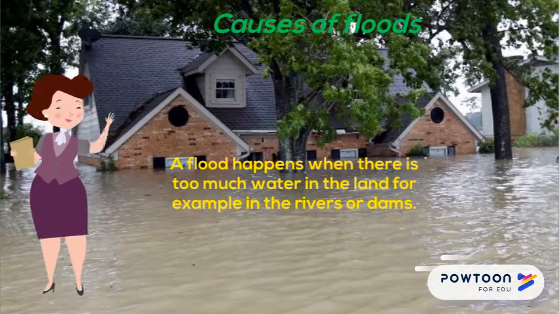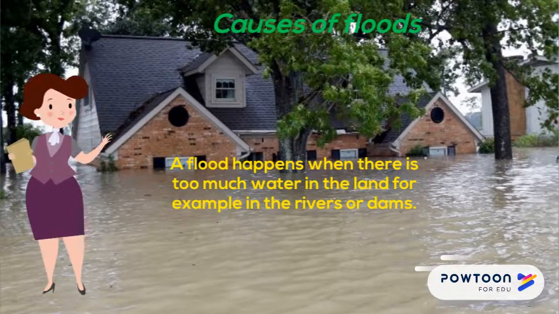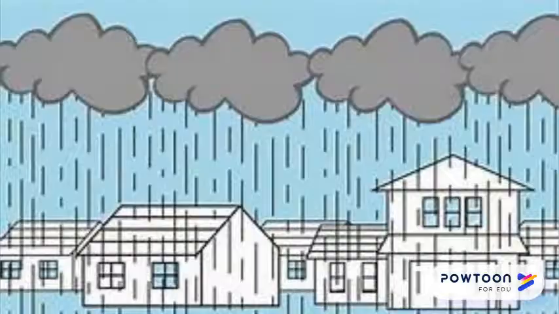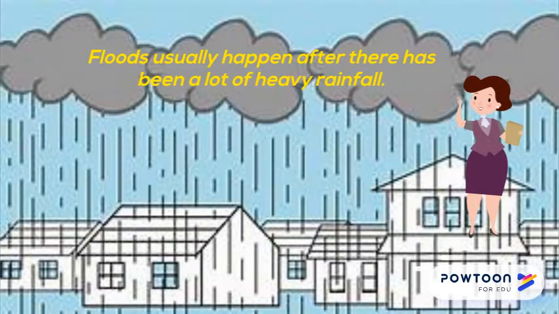A flood happens when there is too much water in the land, for example, in the rivers or dams. Too much water causes rivers to overflow and flood the surrounding area. Floods usually happen after there has been a lot of heavy rainfall. Floods can also be caused by people.